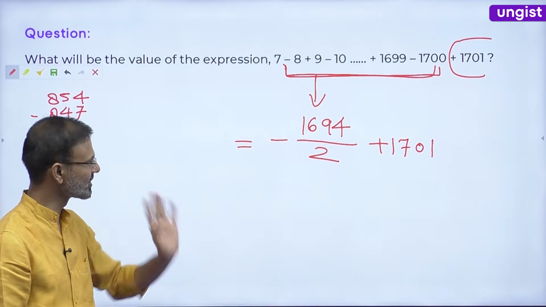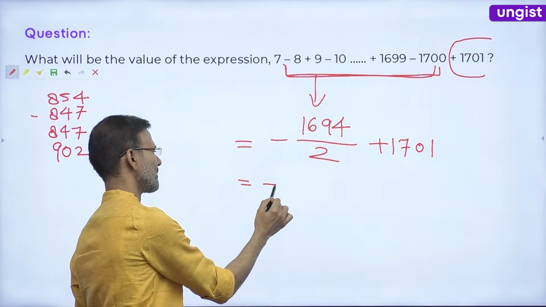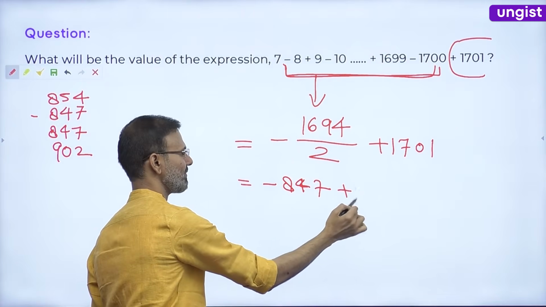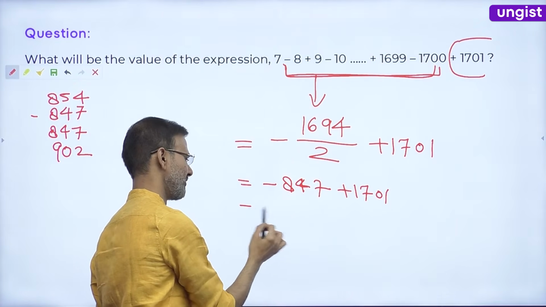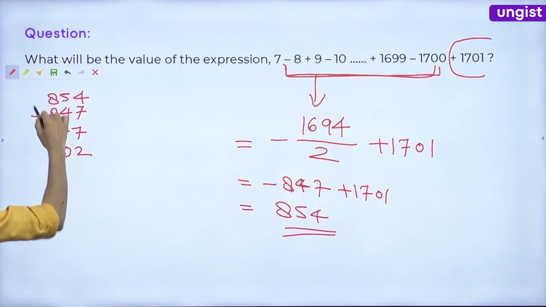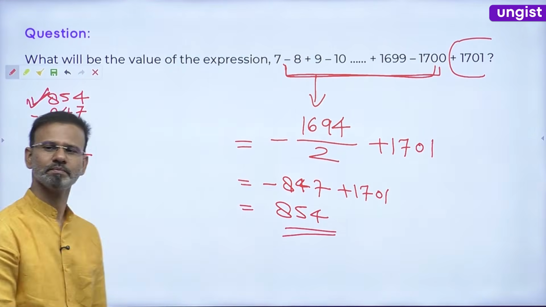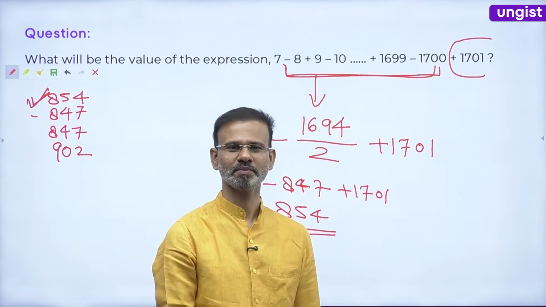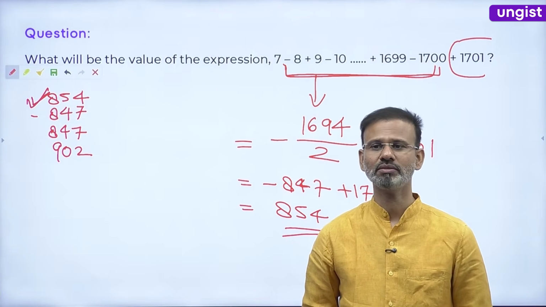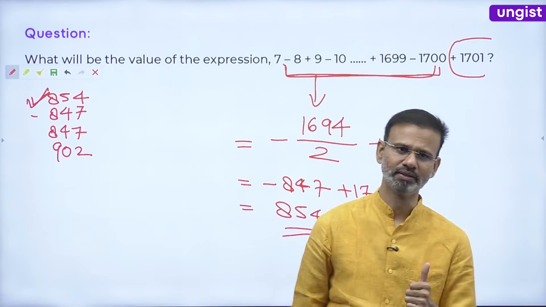So the answer will be positive, that is for sure. So this is minus 847, plus 1701. Yes, 854 is the correct answer, guys. Correct. The first answer is the correct one. Okay. Everyone fine now? Guys, any doubt? Any confusion? No? Okay.